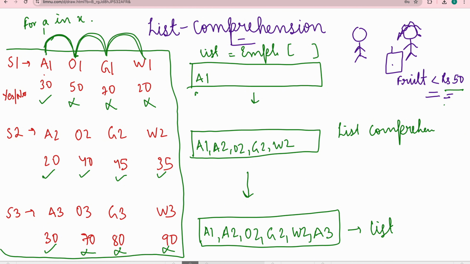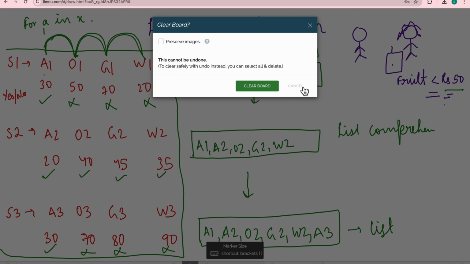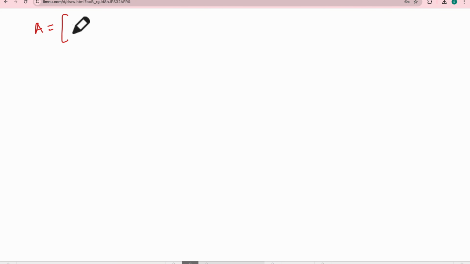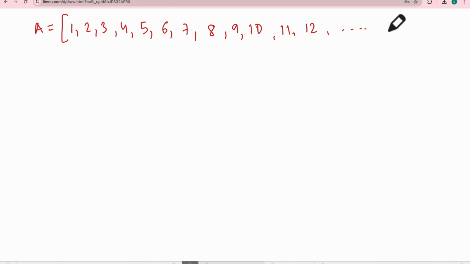Now I'll show you a similar example through code, what we generally write in a list comprehension. For example, let's say there is a universe list of numbers: 1, 2, 3, 4, 5, 6, 7, 8, 9, 10, 11, 12, and so on up to 50.